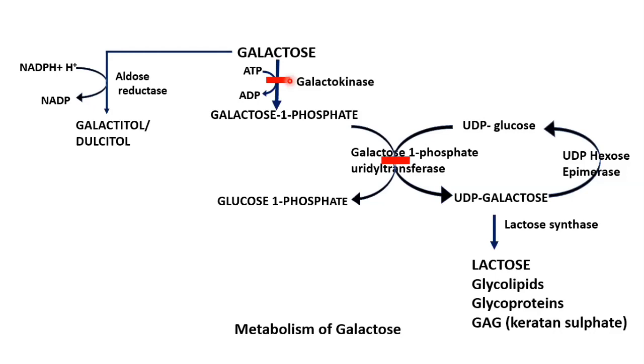There is one more disorder where galactokinase is deficient. Because of galactokinase deficiency, again galactose will not be metabolized, but this is a milder one than the other. When there is an enzyme deficiency of uridyl transferase, that type of galactosemia is known as the classic one. The galactokinase deficiency is a milder case because here galactose 1-phosphate is not produced. There is one more type of galactosemia where epimerase is deficient.